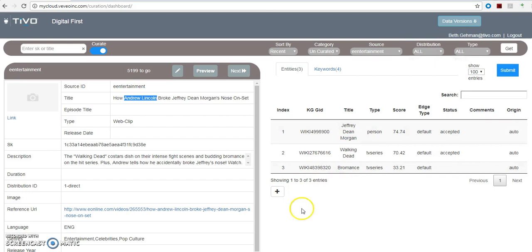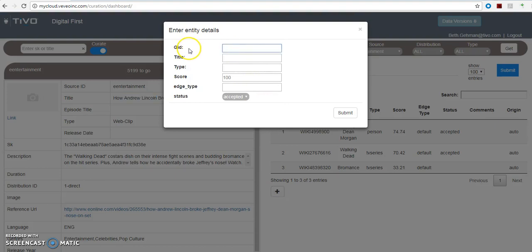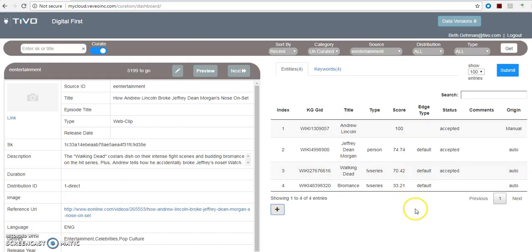And how you add something new is you click this button here, this little plus. And where it says GID, that's where you put in his wiki number. But you also want to be sure to put the name of the person or the name of the show or whatever in the title area. And then the only other thing is the status, and it defaults to accepted. So you don't even have to do anything as long as it says accepted. Then you click submit. And that takes care of the entities for this particular clip. We ended up with the 2 men who are being featured as well as their TV show, The Walking Dead.